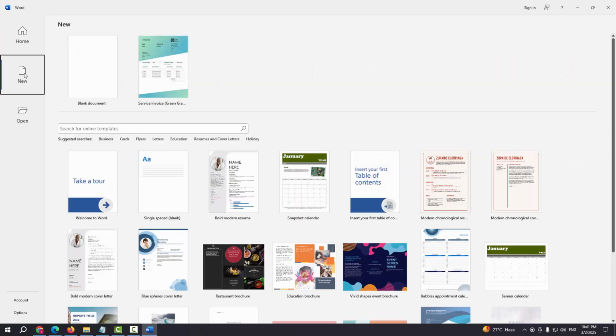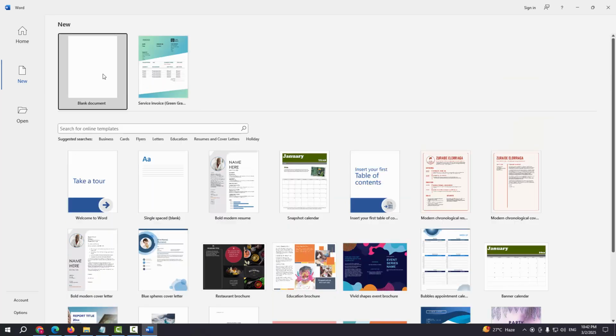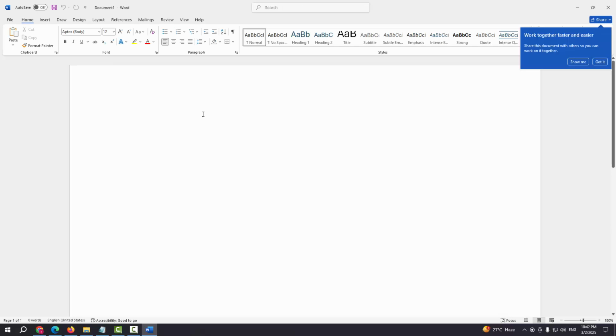Now we go to the new menu and we can see the blank document option here, and many templates. You can use any template. Now I am clicking this blank document option, and now we can see we have created a blank document in Word on your laptop. You can write anything, otherwise you can edit any work.